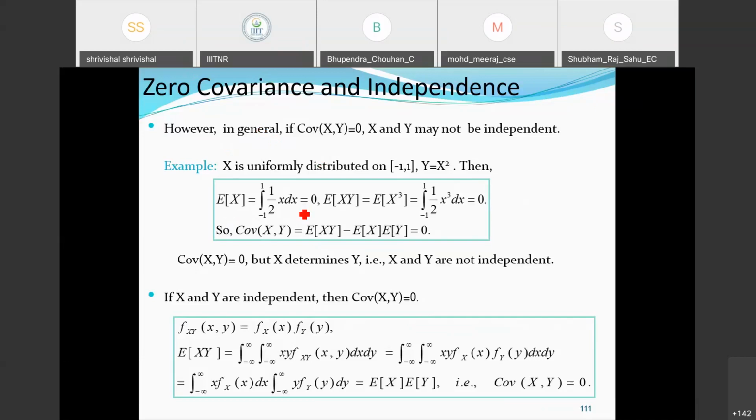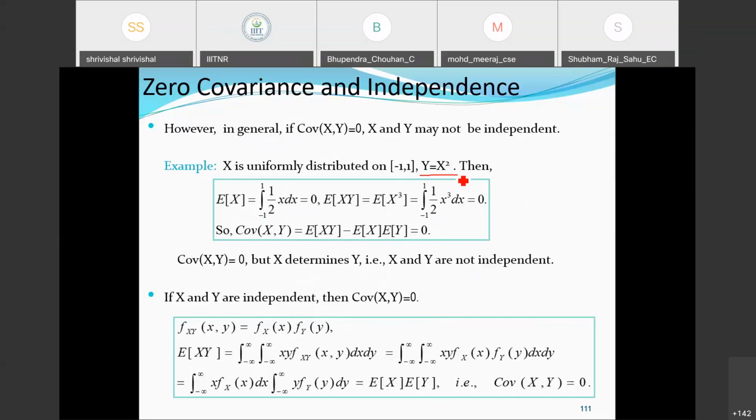The E[X] values we calculated are coming out as 0. If you go for E[XY] here, you will get some values, and it is also coming as 0. So the covariance, if you observe here, is 0. But X determines Y; X and Y are not independent here.